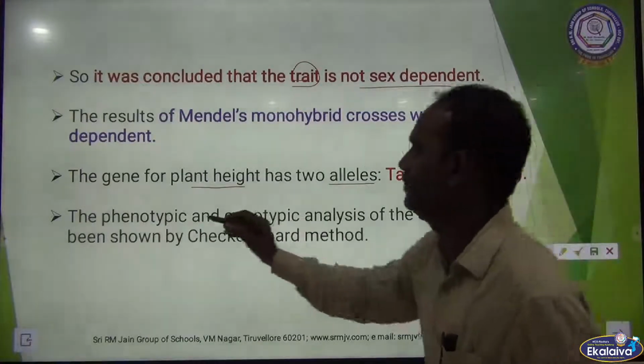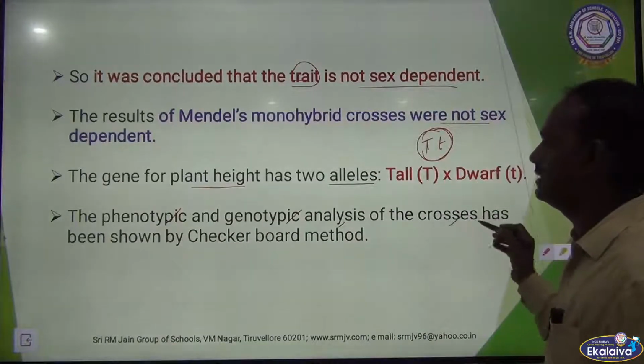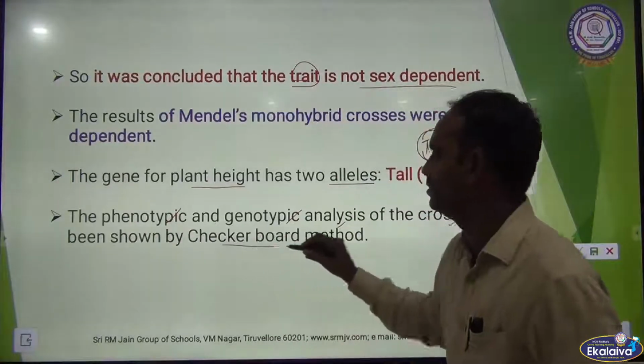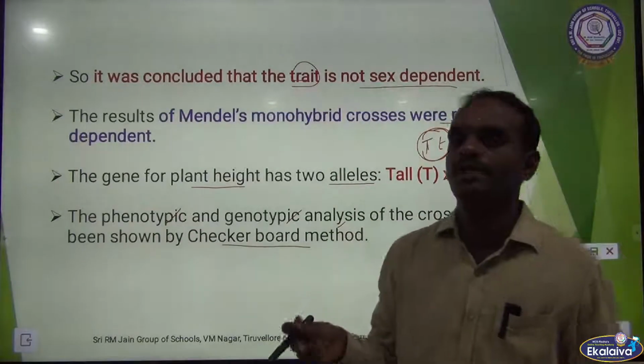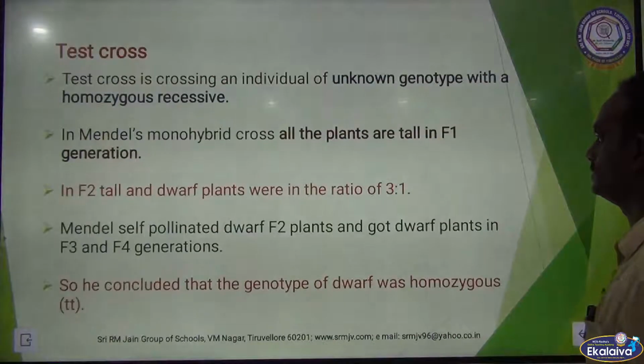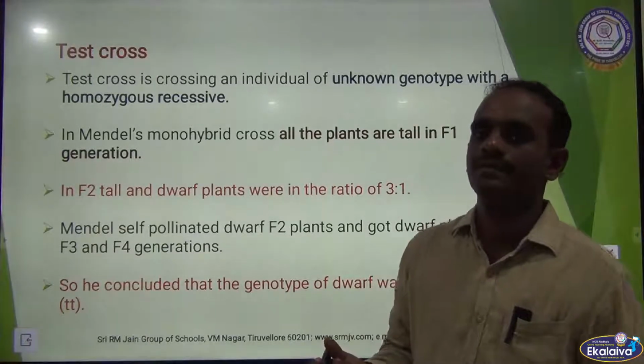Okay. So the phenotypic and genotypic analysis of the crosses has been shown by a checkerboard. As I said, the Punnett square method. Okay. The next one is test cross.